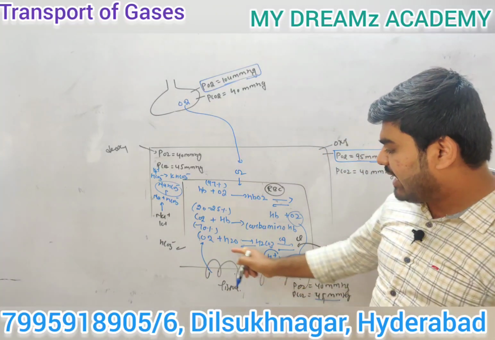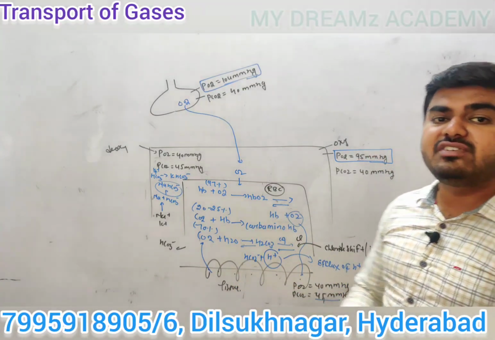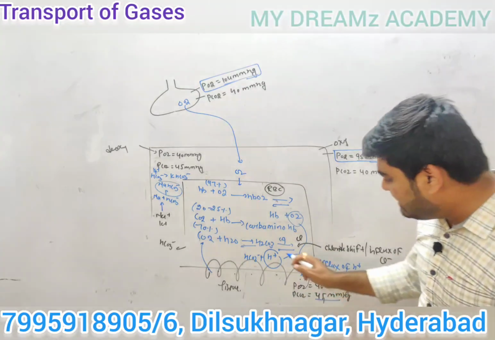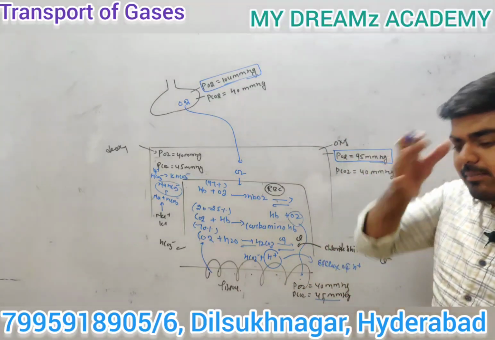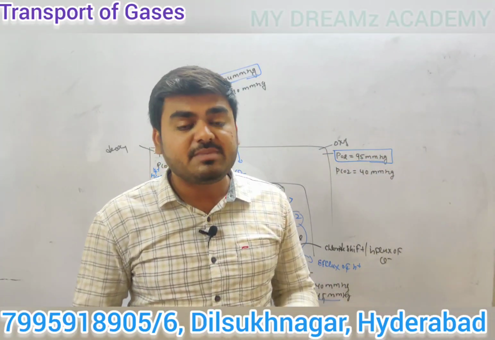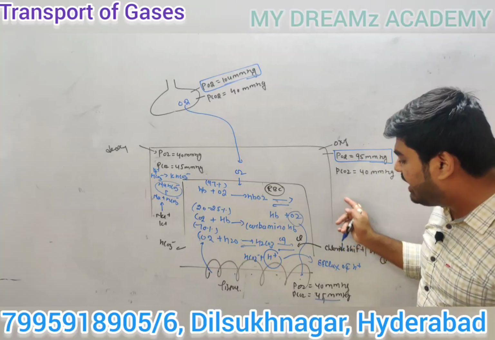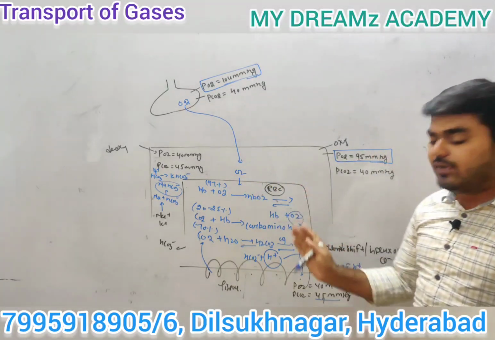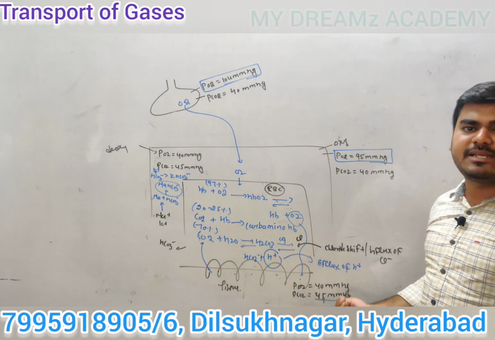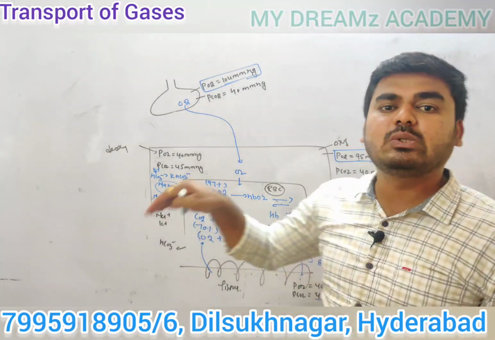Carbon dioxide reacts with a water molecule and forms H2CO3. Now it dissociates and forms H plus and bicarbonate. The important point is that this H plus moves from RBC to plasma. When H plus moves from the RBC region, the pH of RBC, meaning the buffer of RBC, will be disturbed. So how do we maintain the buffer? We shift the chloride ion from plasma to RBC, and it maintains the buffer. So this is known as influx of chloride when efflux of H plus ion occurs. Influx of chloride means the chloride shift occurs, so it is known as the chloride shift.